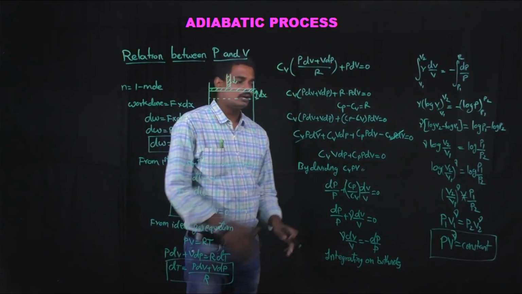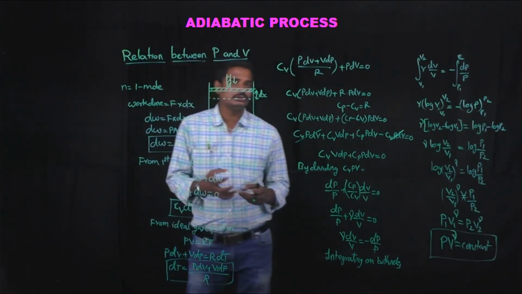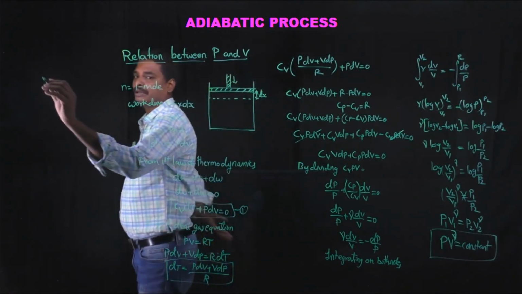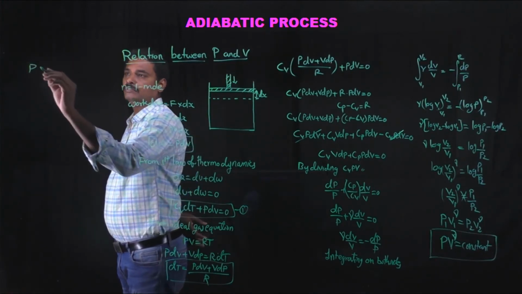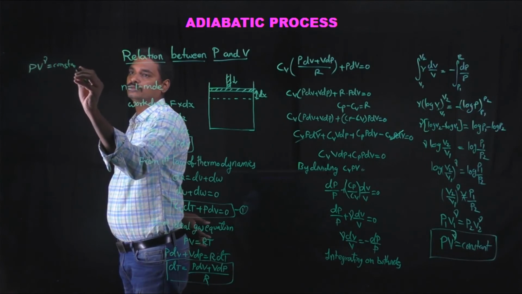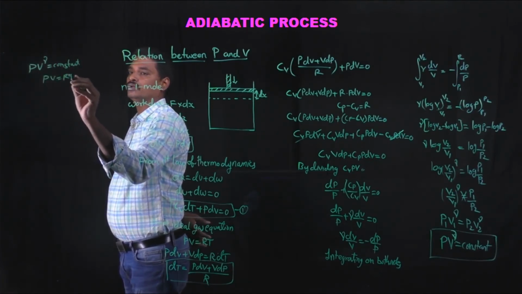Right. Now let us see what is the relation between pressure and temperature also, or volume and temperature also. So here in adiabatic process, PV power gamma is equal to constant, whereas from the ideal gas equation PV is equal to RT.